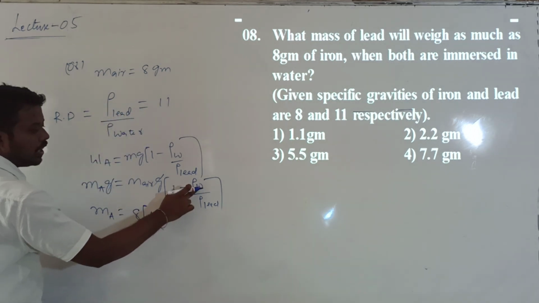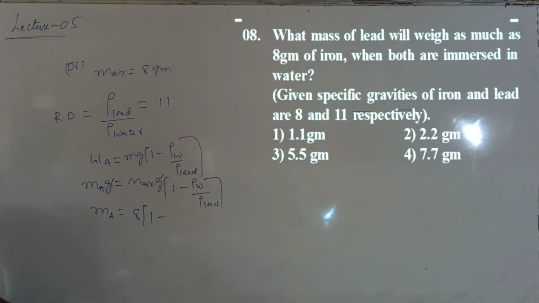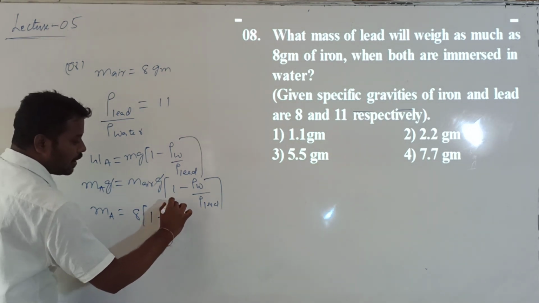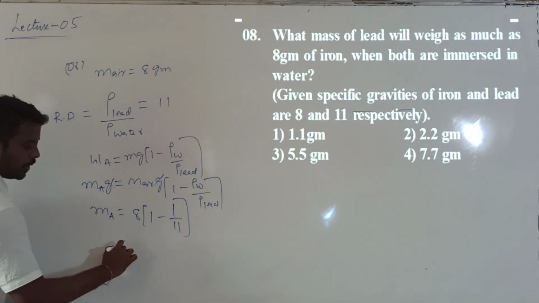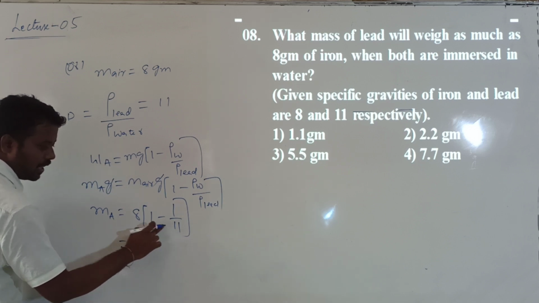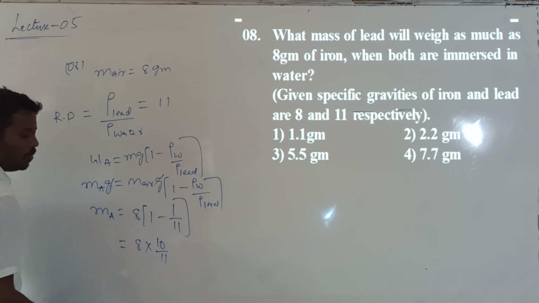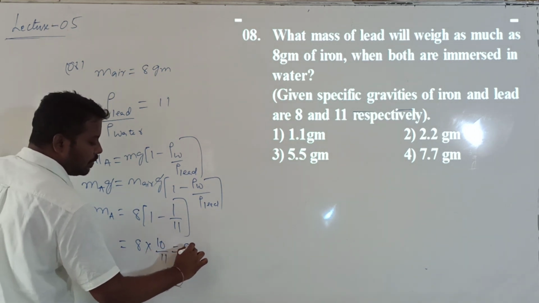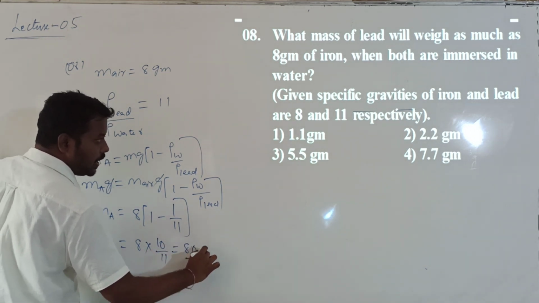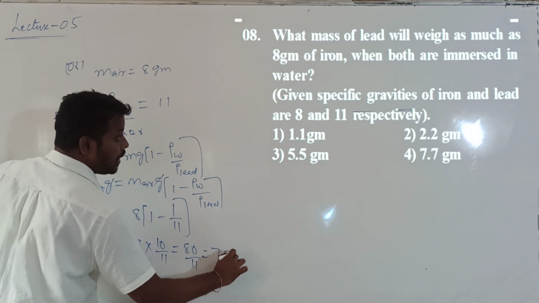Rho lead divided by rho water value is 11. Here I want rho water divided by rho lead. So what is the ratio? I will get 1 by 11. Correct? Then it is 8 into, LCM is 11, 11 minus 1, 10, 10 divided by 11. So how much is it? 80 divided by 11, that is approximately 7.7.